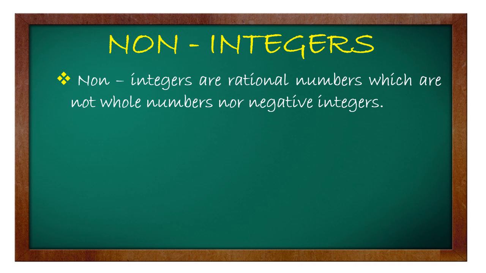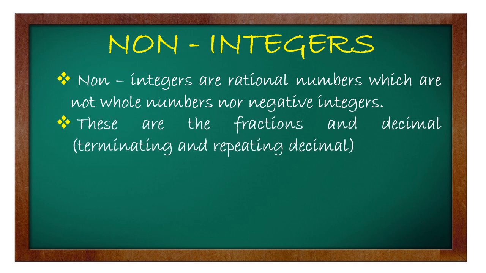So, ibig sabihin, pag sinabi natin non-integers, this refers to the fractions and decimal numbers. So, yung decimal natin, it should be terminating or repeating decimal. Pag sinabi natin terminating decimal, ibig sabihin, eksakto yung decimal number natin or yung digits natin. And then, pag repeating decimal, umuulit yung decimal numbers natin.